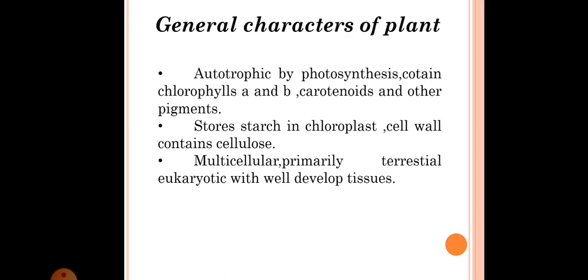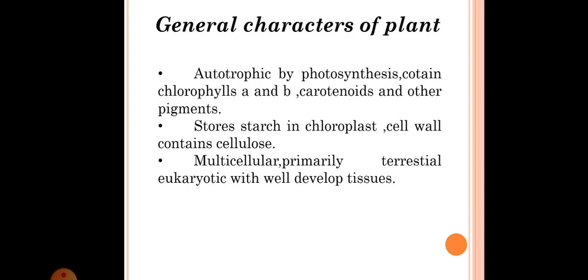The cell wall contains cellulose. Chloroplast is the cell organelle in which the plant stores the starch, and in plants, the cell wall is made up from cellulose.